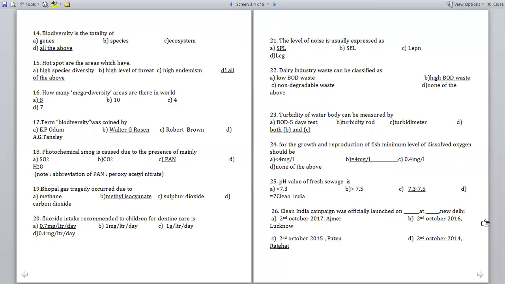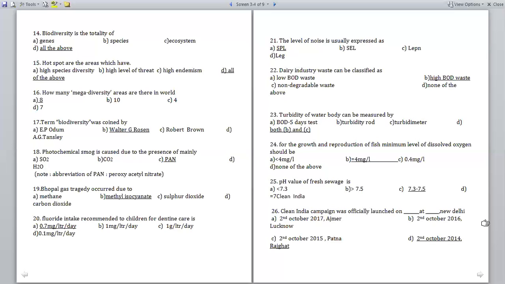18th question: photochemical smog is caused due to the presence of mainly which one? Option A, SO2; option B, CO2; option C, PAN. PAN stands for peroxyacyl nitrate.